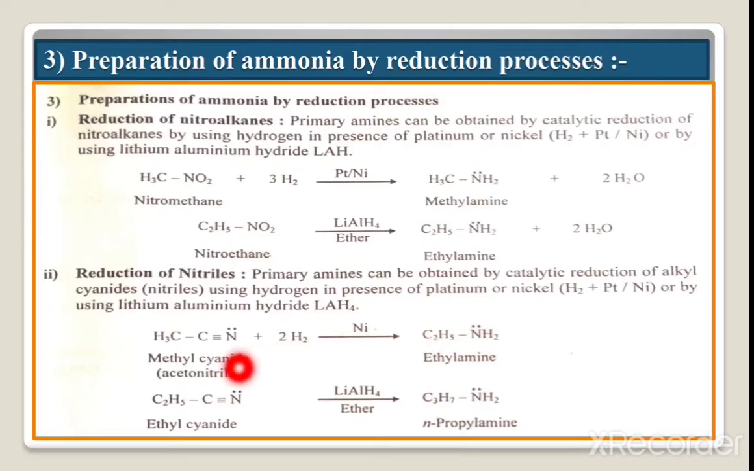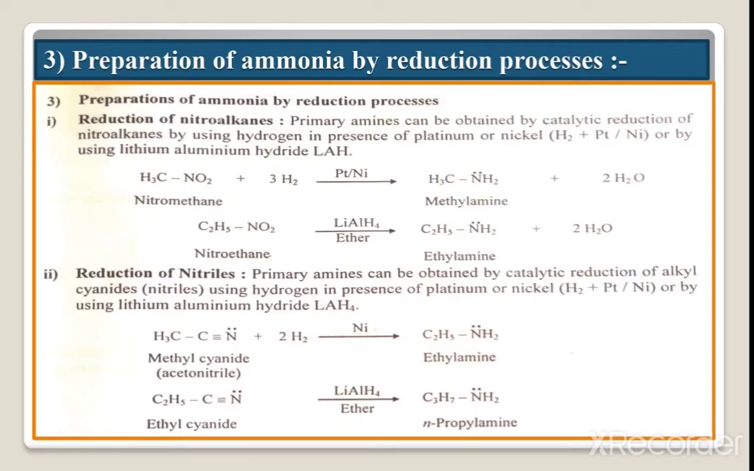Okay, now the next example, ethyl cyanide, C2H5C triple bond N. Ethyl cyanide undergoes reduction by using lithium aluminum hydride, and we get C3H7NH2.